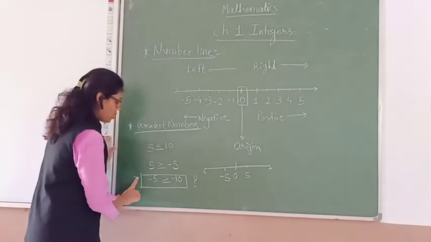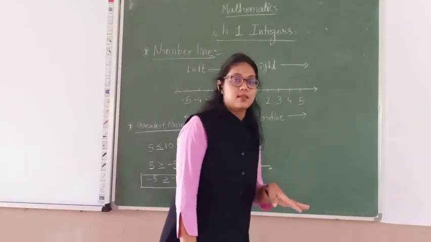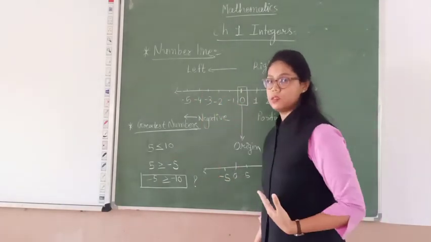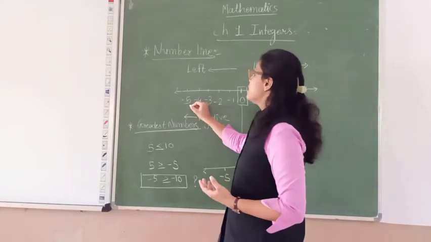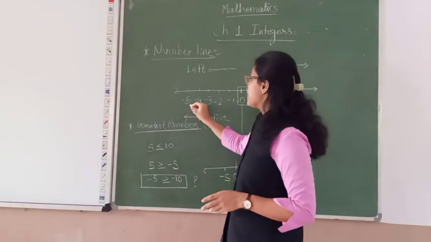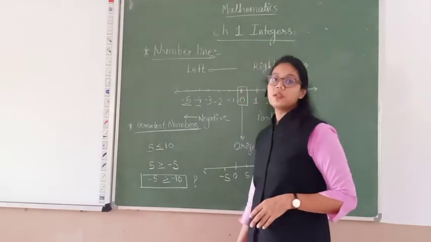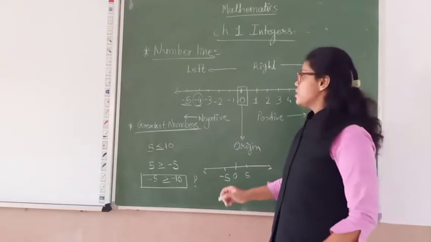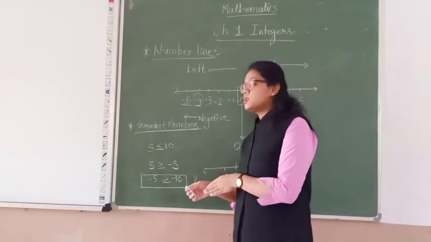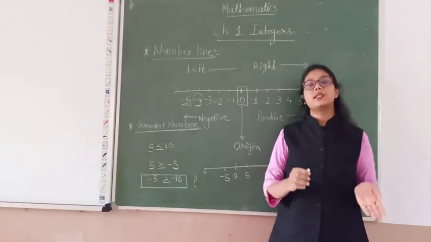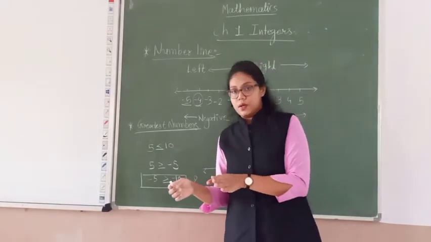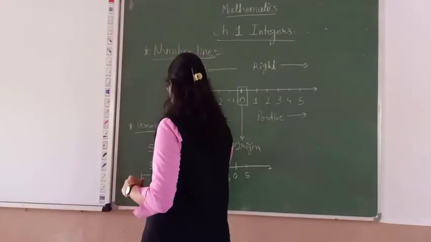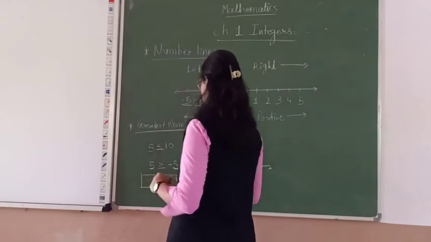Why? Because in the integers, if the digits are bigger, the negative number is smaller. Take a simple example, -5 and -4: the -4 is the greatest. Clear? So in negative numbers, when we put this sign, it is totally opposite to positive numbers. Now let's take another example, -70 and -60.